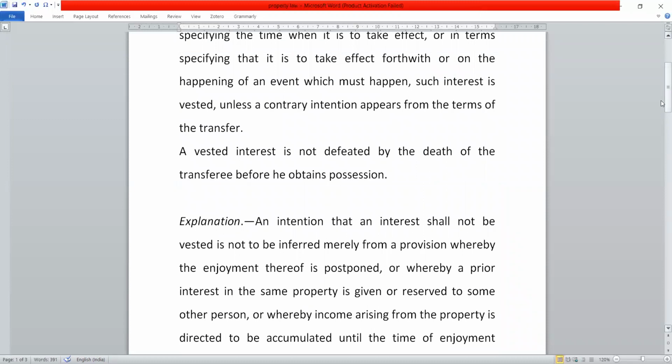Now we shall move on to contingent interest, which is section 21.